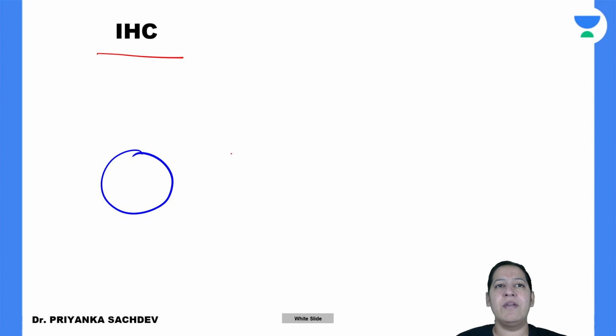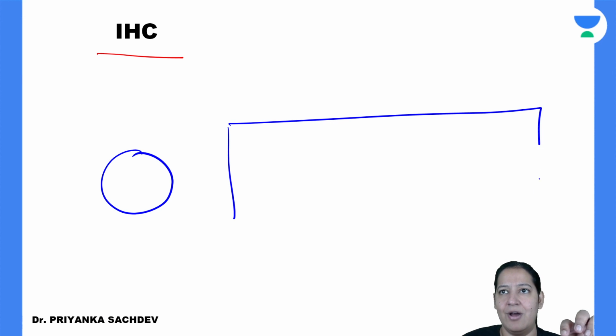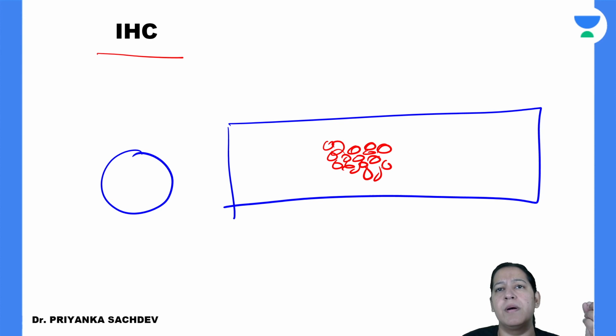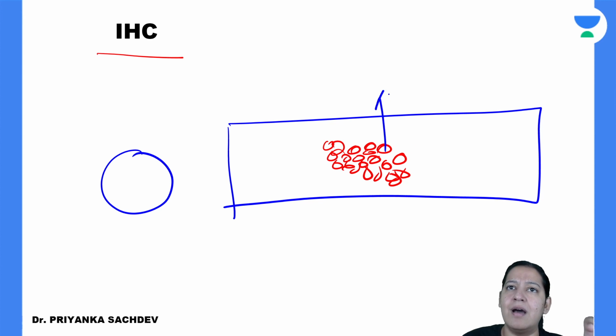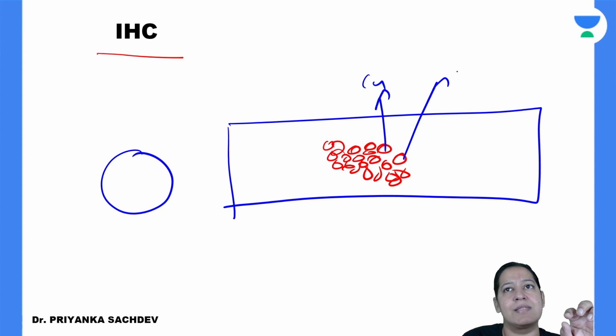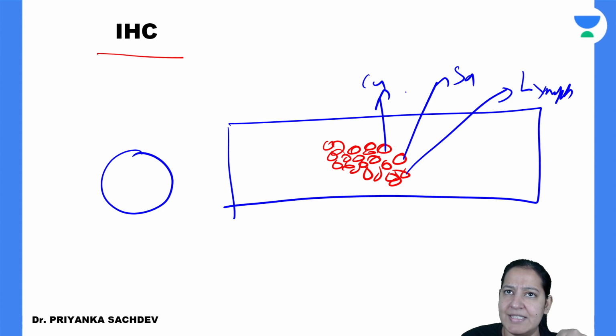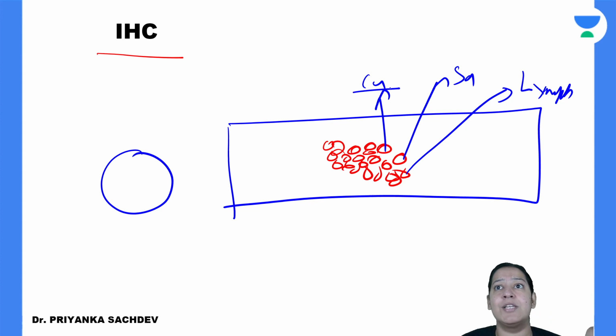Just suppose I'm giving you a slide. On the slide, you can see a tumor. Have you seen the slides of various tumors? These are the cells of the tumor, the pink, blue, purple cells. Now how will you come to know whether this is a carcinoma or a sarcoma? And the third type is lymphoma. There are three broad categories. If it is arising from a lymph node, it is known as lymphoma. If it is arising from an epithelial cell, that is carcinoma; from a mesenchymal cell, that is sarcoma; or from a lymph node, that is lymphoma.